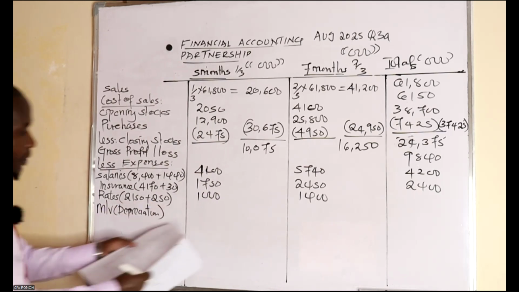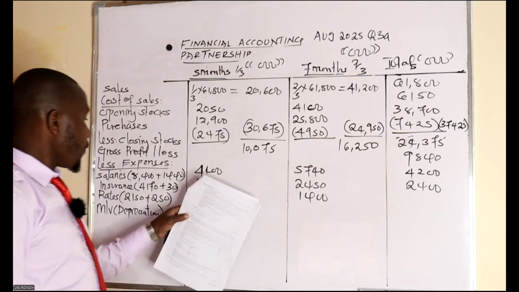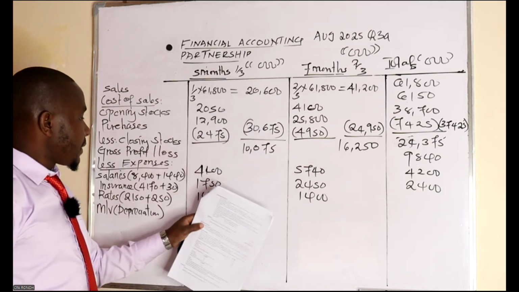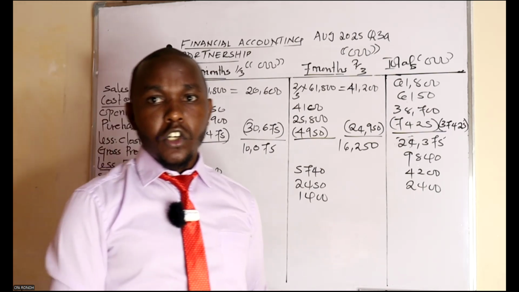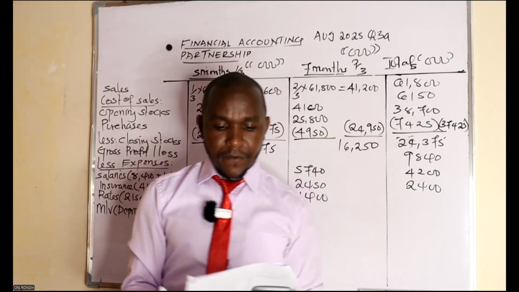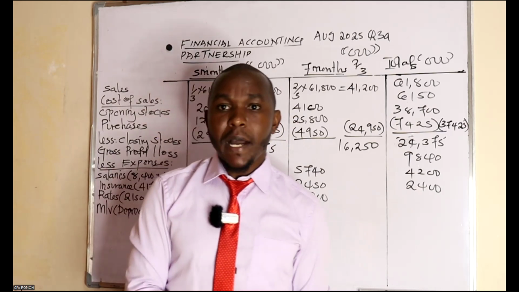Depreciation. For the first 5 months, there was no extra value of 600 introduced by Carol.